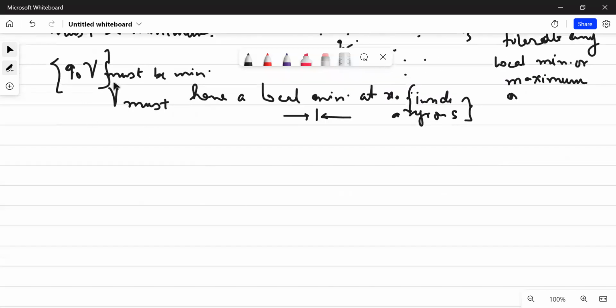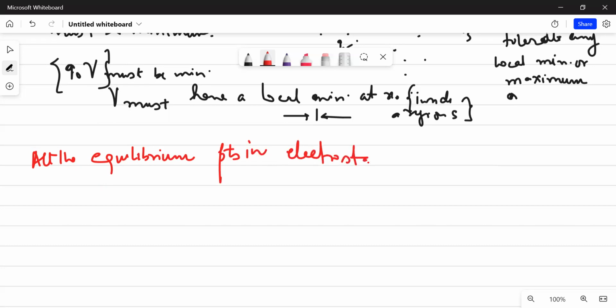So overall, understand that all the equilibrium points in electrostatics are rather unstable. Or you can say that they are saddle points. They cannot be local minimum or maximum.